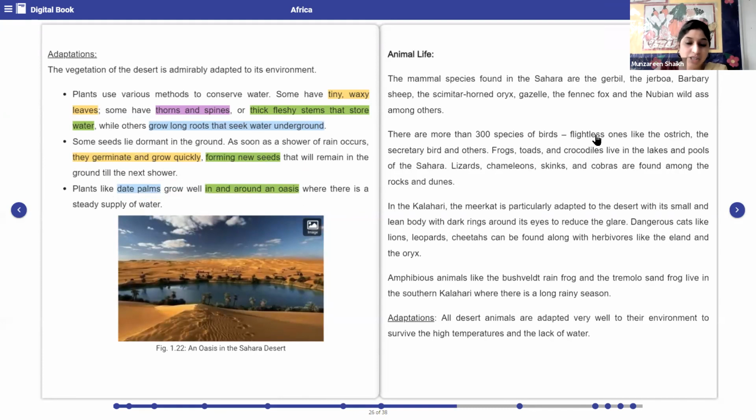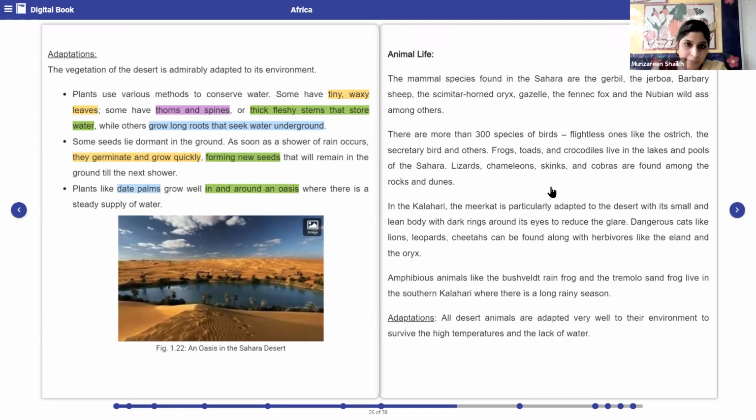So which type of plants grow in and around an oasis? Date palm, ma'am, plants which require a lot of water. Yes, like date plants. Okay. So got it? Have you all understood the vegetation in the desert region? Yes, ma'am.